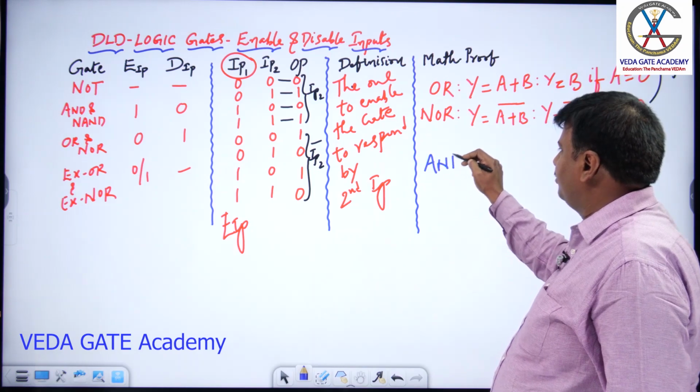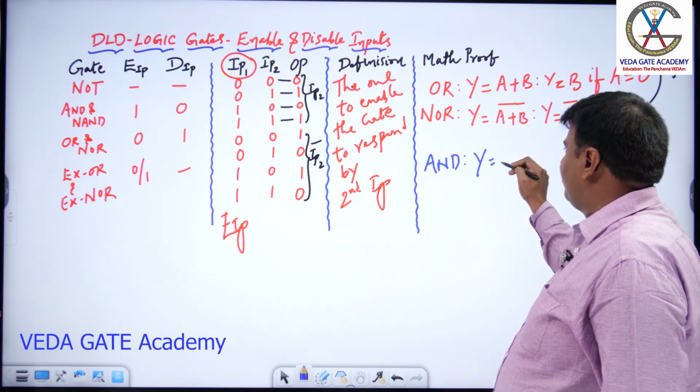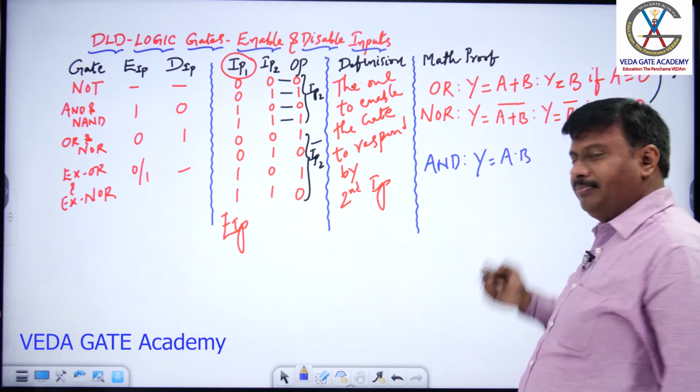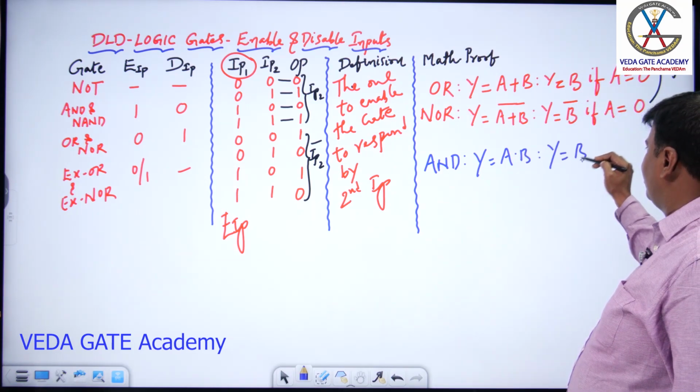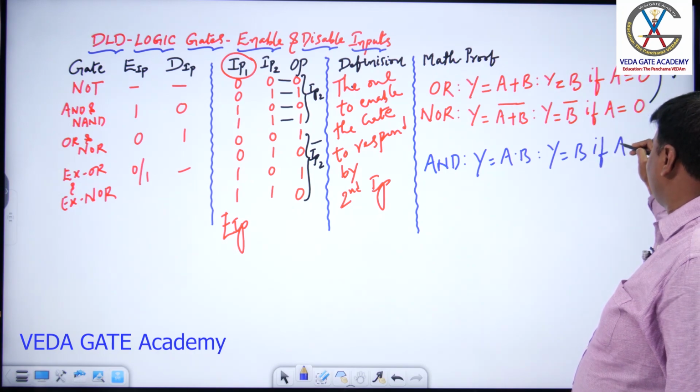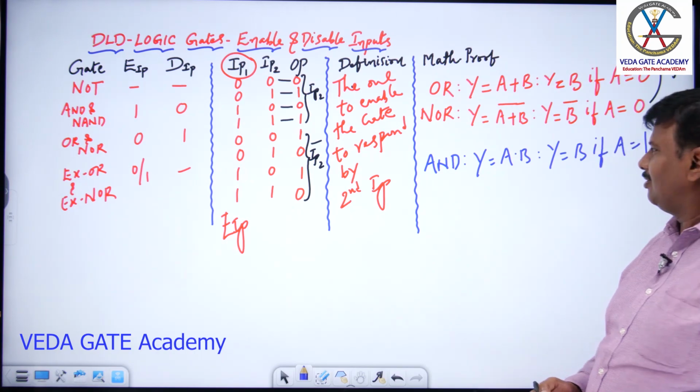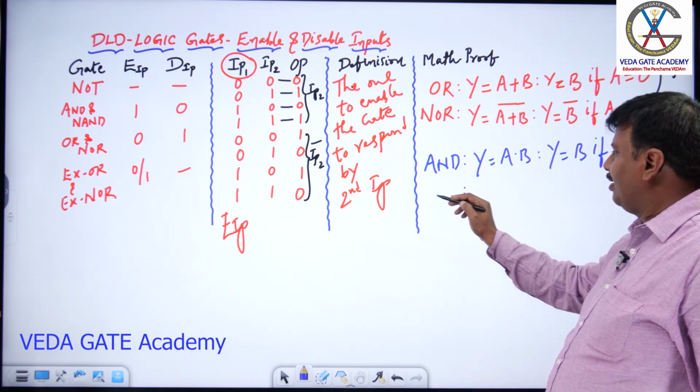In the next two cases, you can observe AND. Equation of AND is y equal to a into b. Can I say y is equal to b if a is equal to 1? Yes. Similarly, NAND.